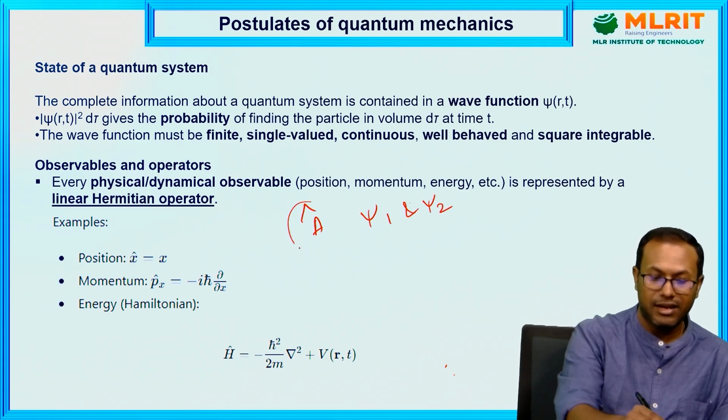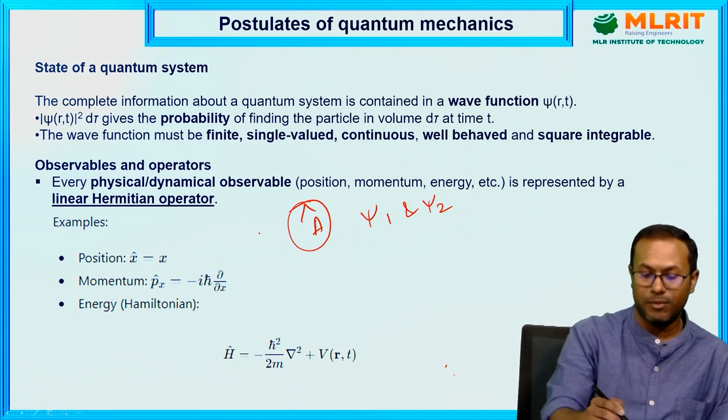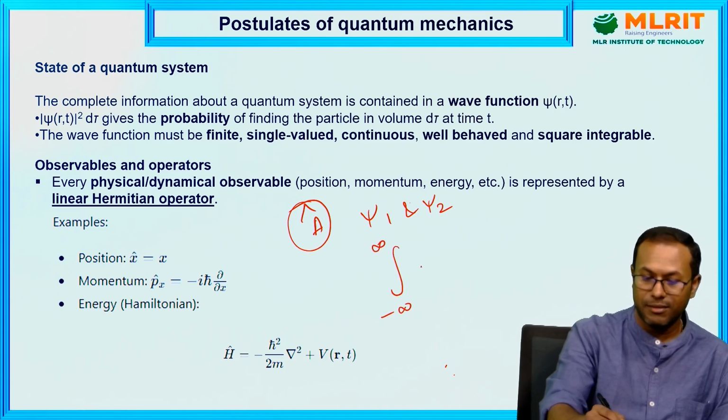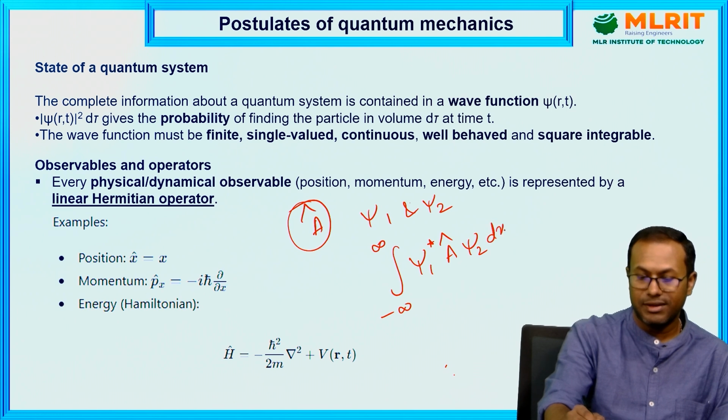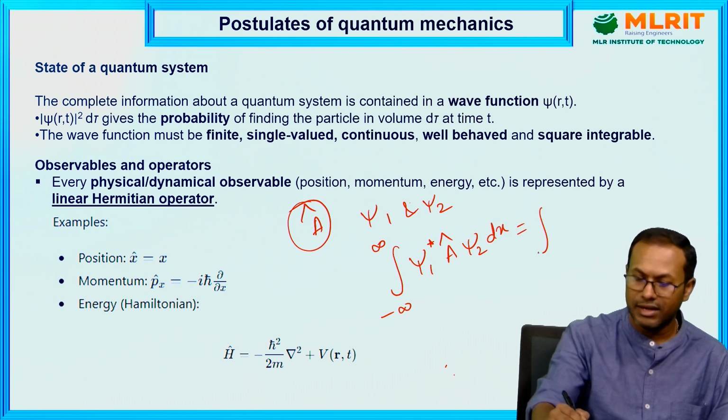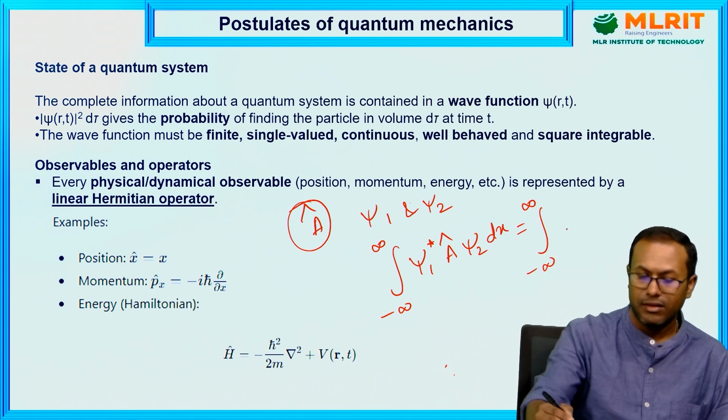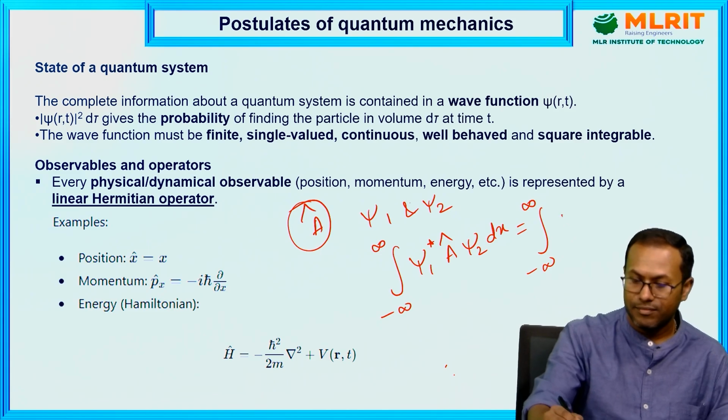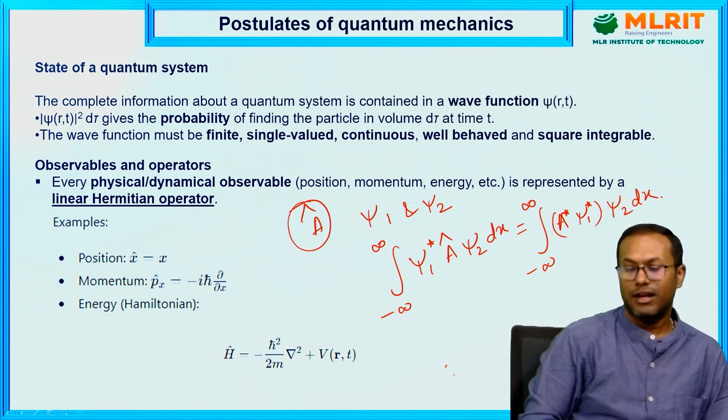What is the Hermitian operator property? The integral from minus infinity to plus infinity of psi1 star, A psi2, dx in one dimension, can be written as the integral from minus infinity to plus infinity of (A psi1) star, psi2, dx. This is the Hermitian operator property.